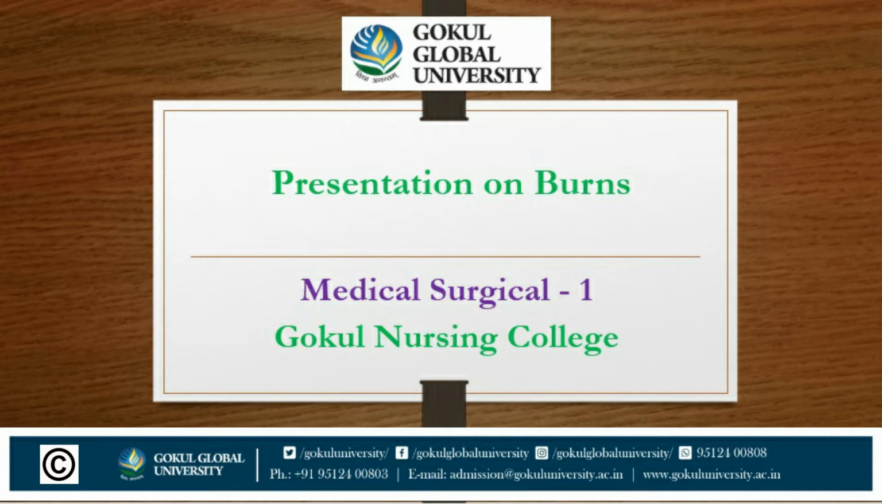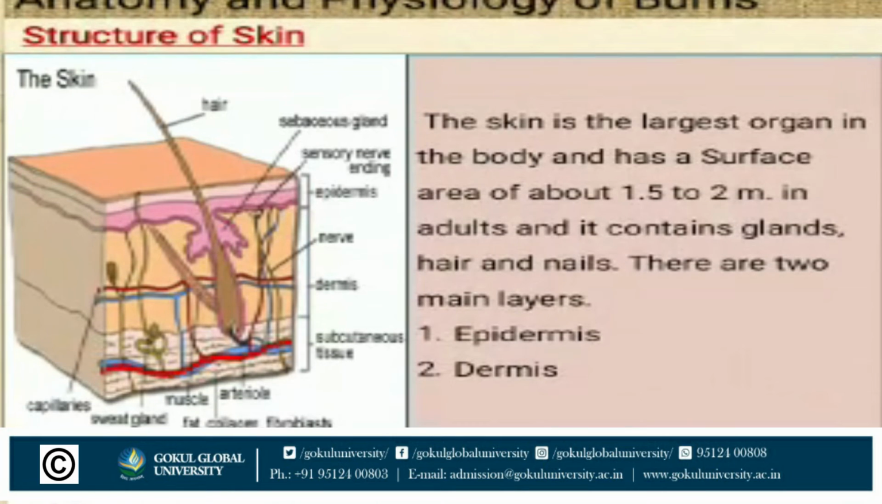So let us first discuss the introduction, anatomy and physiology of burns. First, the anatomy and physiology of skin, the structure of skin, which everyone knows very well. Skin has three main layers. The skin is the largest organ in the body and has a surface area of about 1.5 to 2 square meters in adults, and it contains glands, hair and nails. There are two main layers, epidermis and dermis.